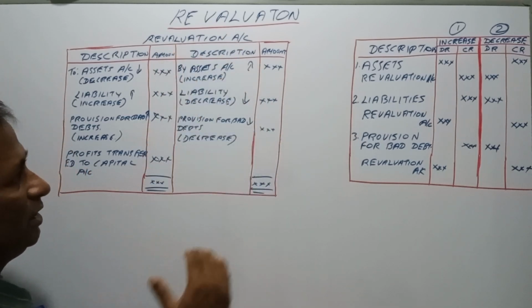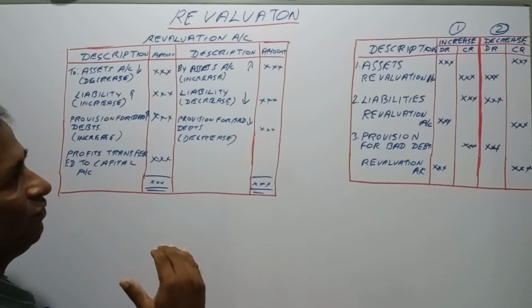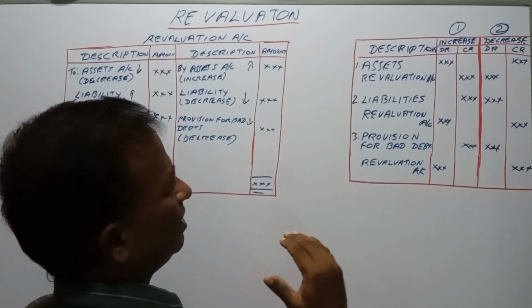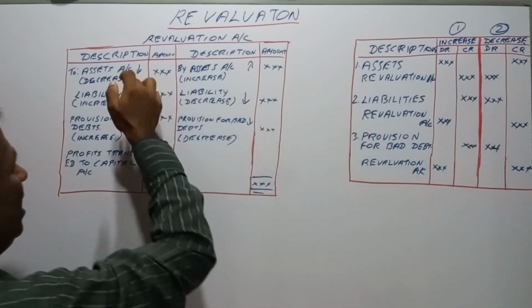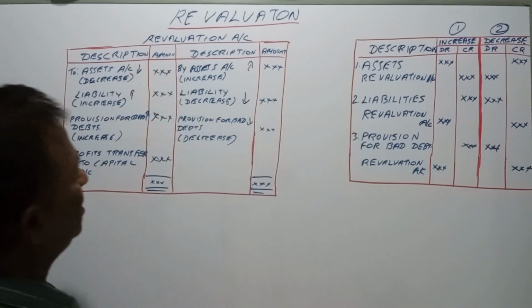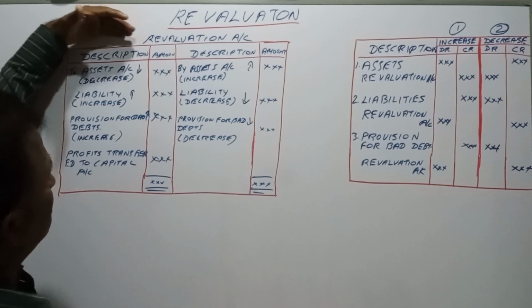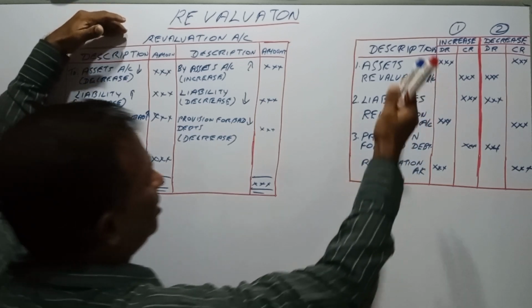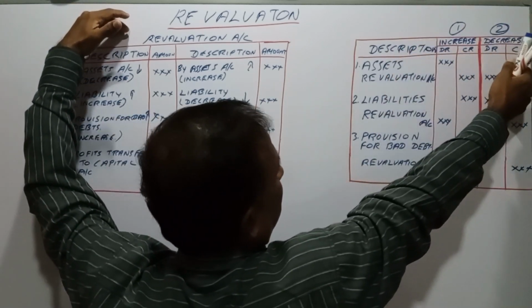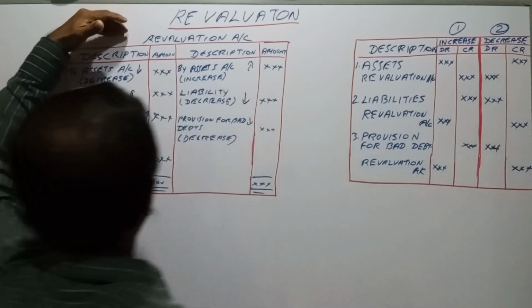If there is any decrease in the value of the assets, the assets account is credited and debited to the revaluation account. The revaluation account is debited and the assets account credited when there is a decrease in the assets.